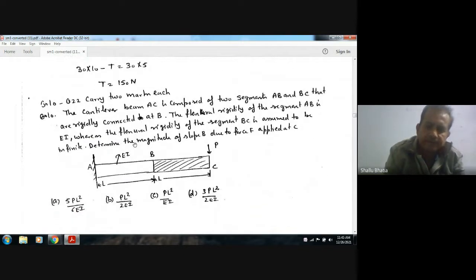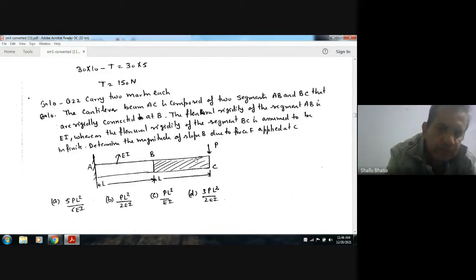Next, question 10 to question 22 carry 2 marks each. Question 10. The cantilever beam AC is composed of two segments AB and BC that are rigidly connected at B. The flexural rigidity of the segment AB is EI, whereas the flexural rigidity of segment BC is assumed to be infinite. Determine the magnitude of slope due to force F applied at C. So this is A, this is B, and this force is P.